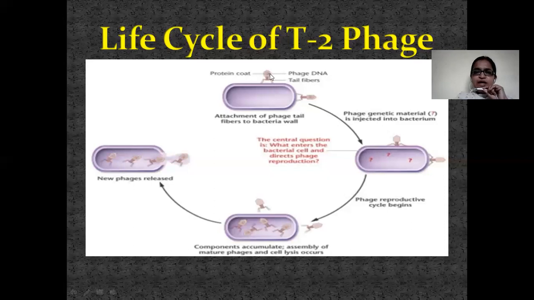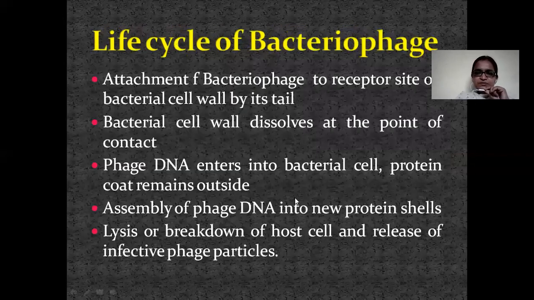Again, first the phage attaches to the bacterial cell through tail fibers. Then, after attachment, the genetic material present in the head region is released into the bacterial cell. That genetic material of the virus takes control of the bacterial cell and directs it to synthesize viral particles, and then these viral particles are released by lysis of the bacterial cell. This is the life cycle of the T2 bacteriophage.